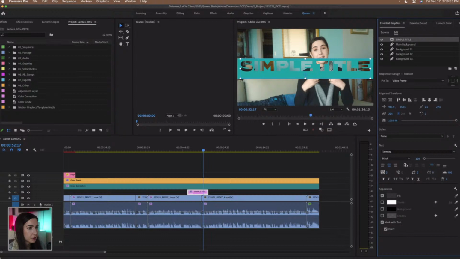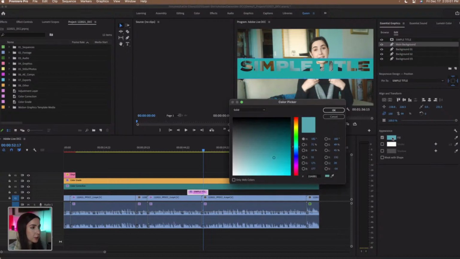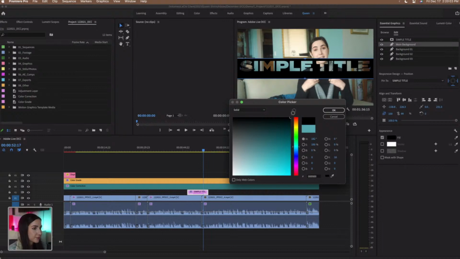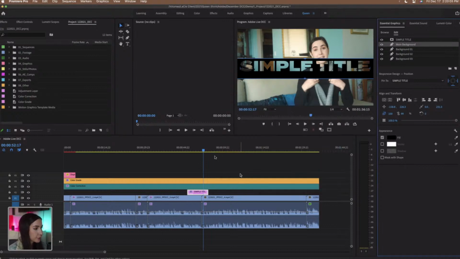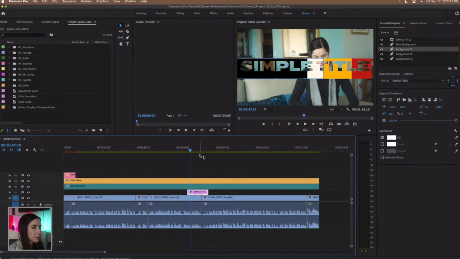And then let's go through and change these colors up. So I'm gonna choose my main background and let's change that fill. I'm gonna click on it and let's just do black. And then the next one that we have is background 1. So let's scrub through and check out which one background 1 is. All right, there we go. So this white that we have right here, that is our background 1. And I think white is fine for that.